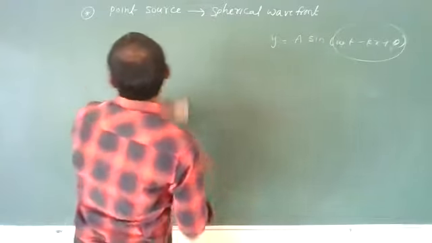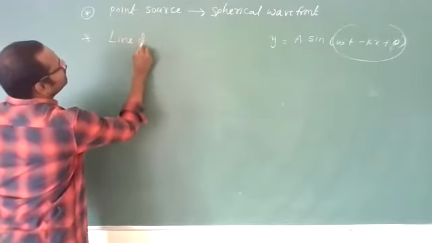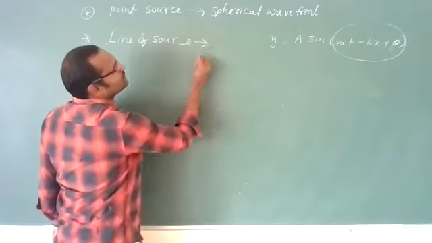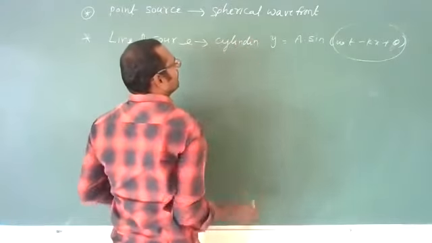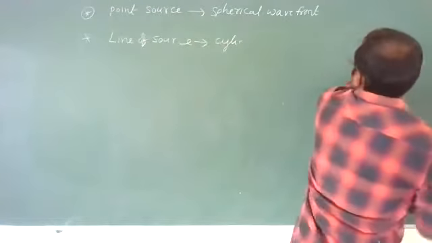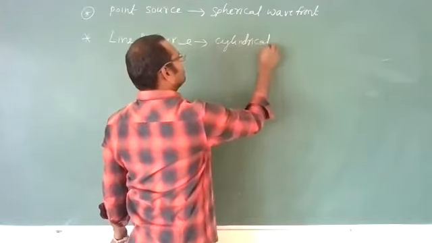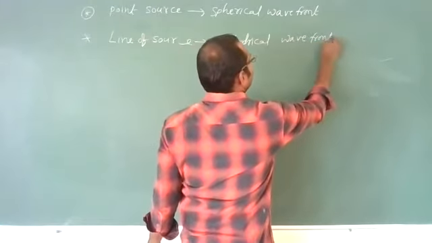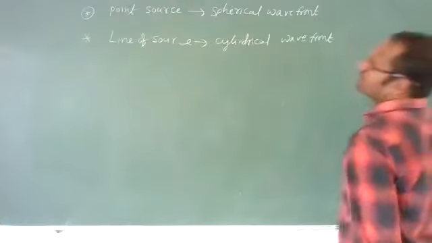Okay, so what can we say? We can say that a line source which is emitting light will produce a cylindrical wavefront. Very important point, and these all are very important points. Okay, next,